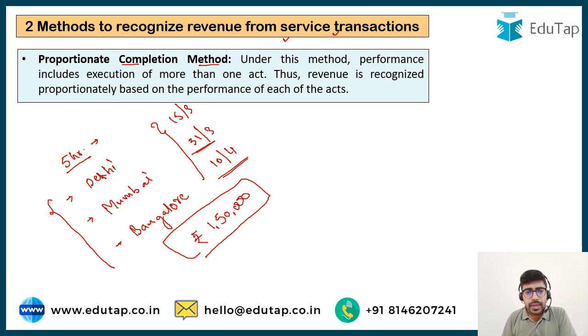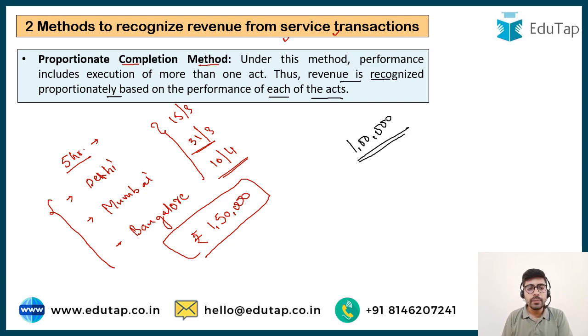This method talks about revenue being recognized proportionately based on the performance of each of the acts. After I complete the lectures in Delhi and Mumbai, I can book the proportionate revenue, that is 1 lakh, for Delhi and Mumbai in my books of accounts.